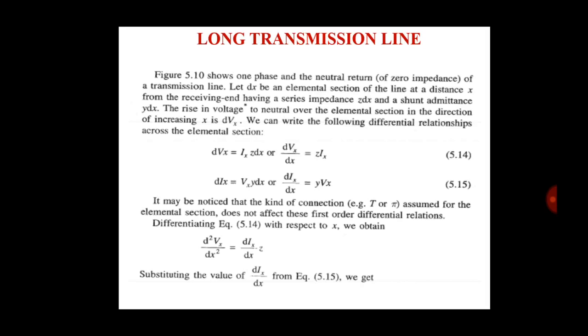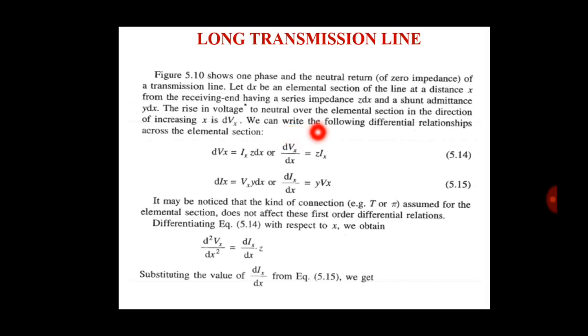In the figure, one phase and the neutral are shown, with a return of zero impedance for the transmission line. Let this be the elemental section of the line at a distance x from the receiving end, having a series impedance Zdx and a shunt admittance Ydx. The rise in voltage to neutral over the elemental section in the direction of increasing x is dVx.